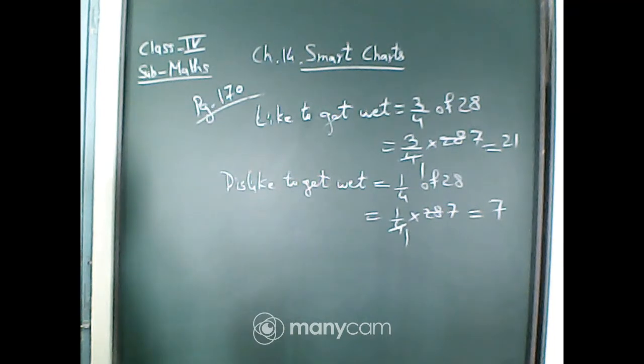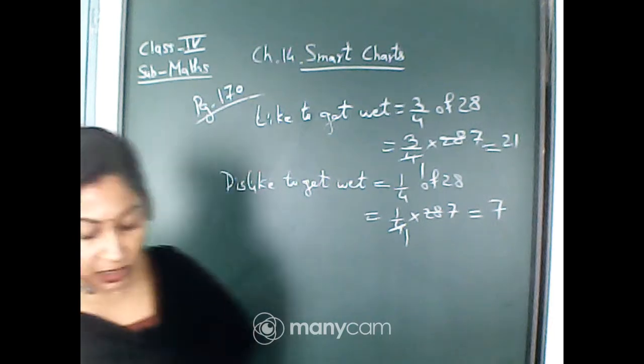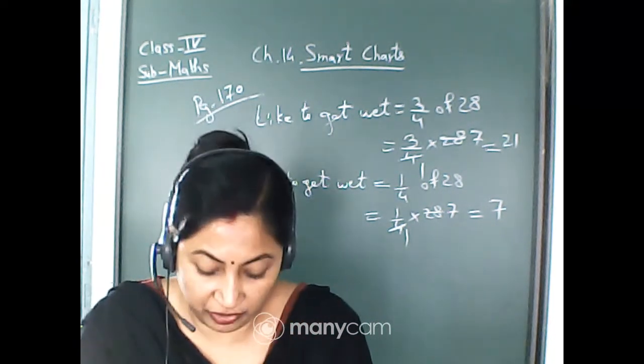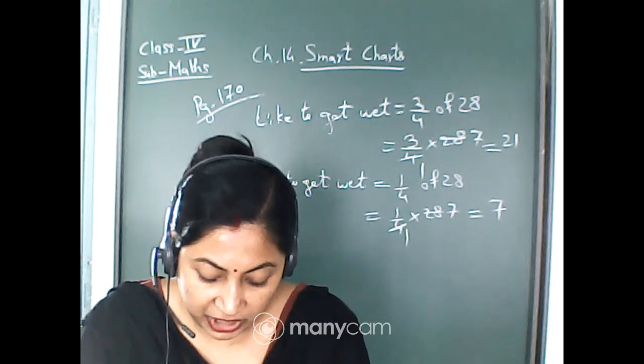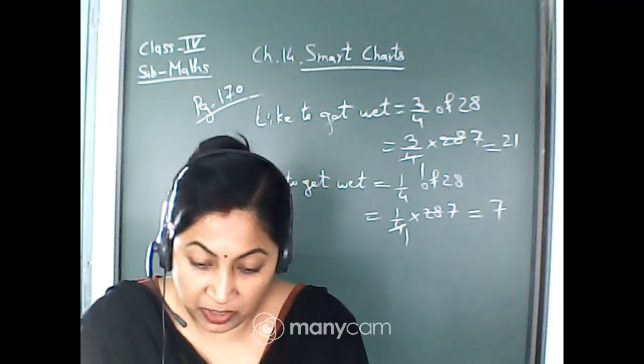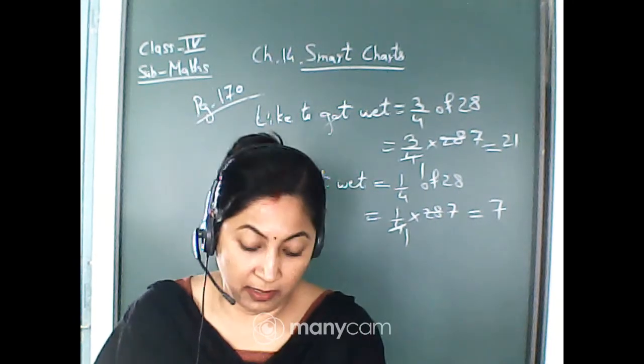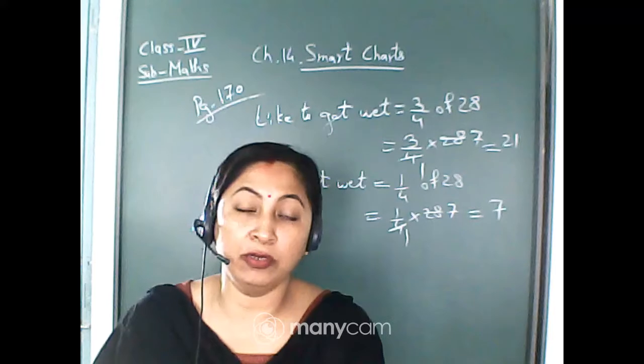Now come to the next topic. Tea, coffee or milk. Some children were asked which of these they like most, tea, coffee or milk. The drink they like and the number of children: milk 20, coffee 10, tea 10. See, here it is given the children who like milk, coffee and tea. You have to find out the total number of children.